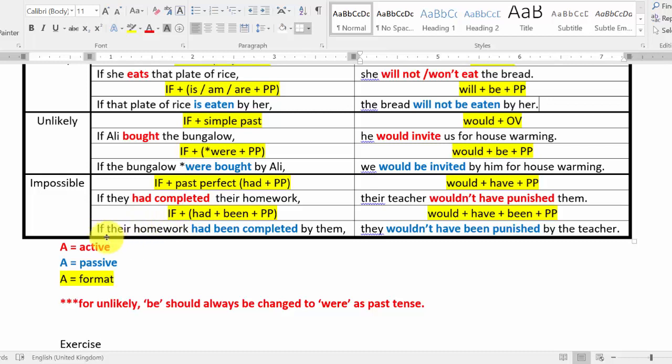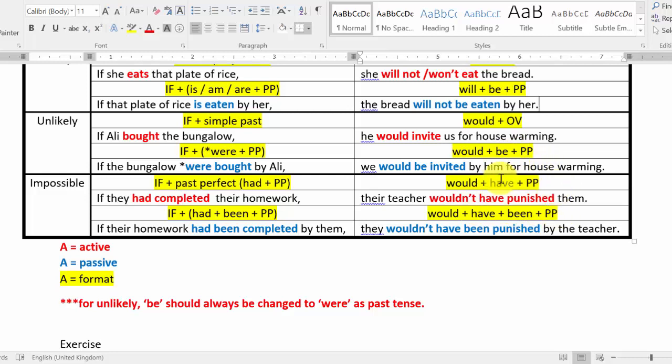For passive voice, past perfect tense, we have just learned it, right? Past perfect tense, passive voice. Had PP, we change to had been PP. As I told you before, your main verb you should change to be PP. For be here we choose been because after had we should always use PP form. Had been PP. So if their homework had been completed by them, would have been PP.